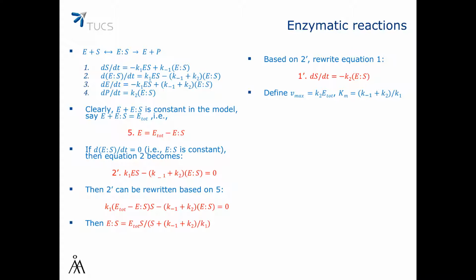If we define now Vmax to be K2 times E total and Km to be (K minus 1 plus K2) divided by K1, then we will obtain that dS/dt equals minus Vmax times S divided by S plus Km. And dP/dt equals Vmax times S over S plus Km.